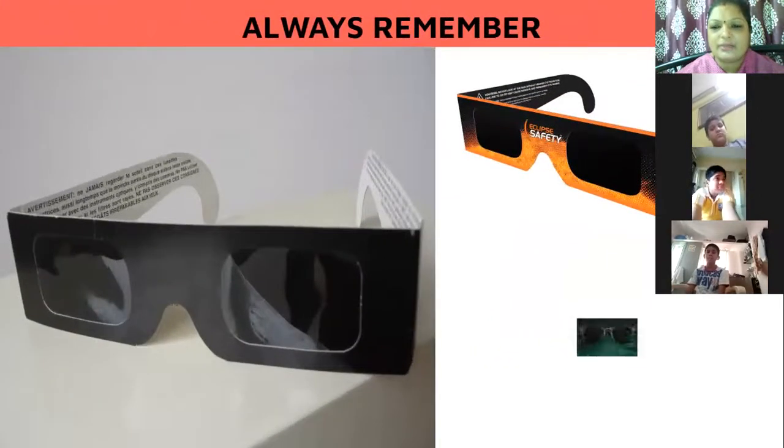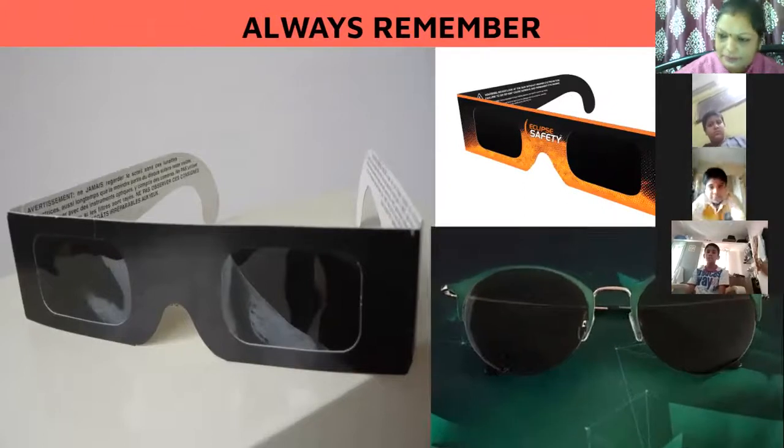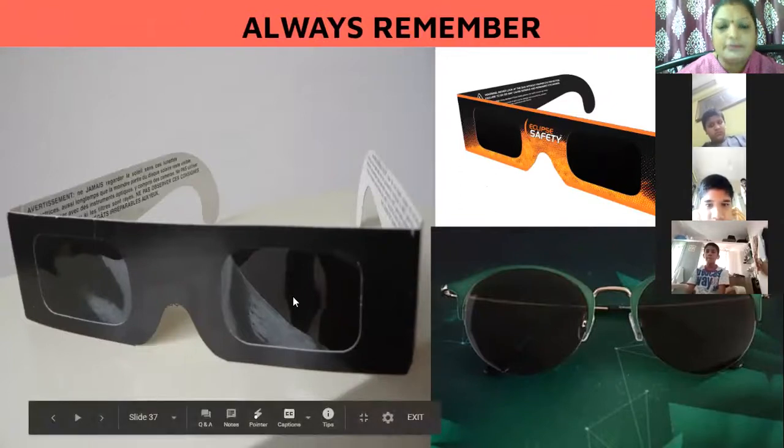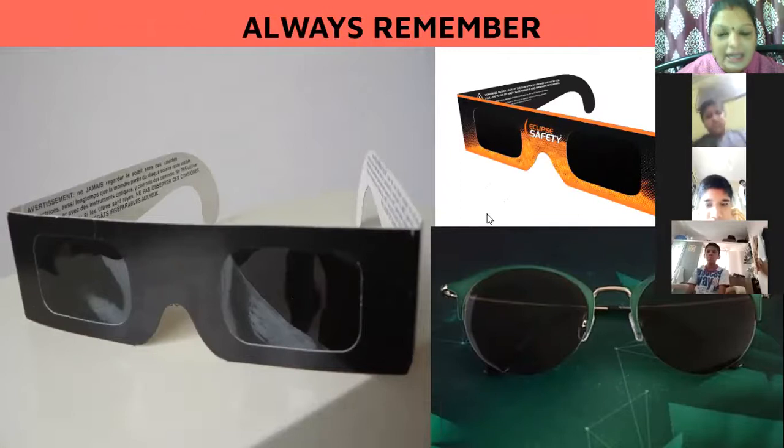And someone asked me a question, this is an example here, that you cannot see the solar eclipse with your naked eye. Means you cannot easily see it. You have to use such type of goggles to see the solar eclipse. Otherwise, it will spoil your eyes. It is dangerous.